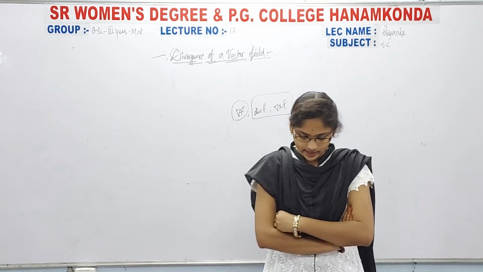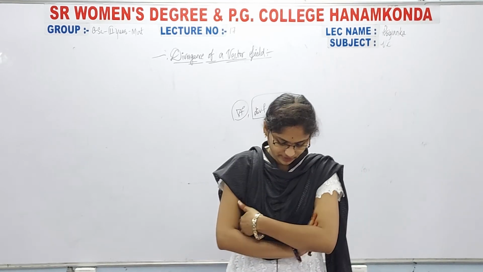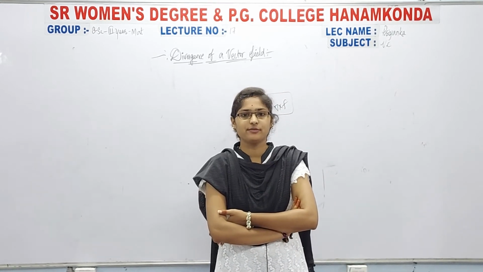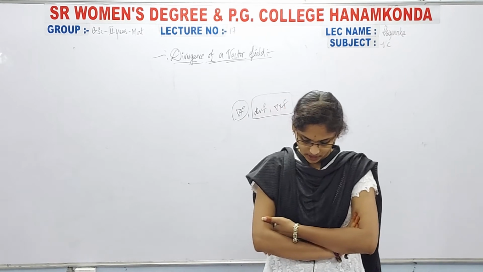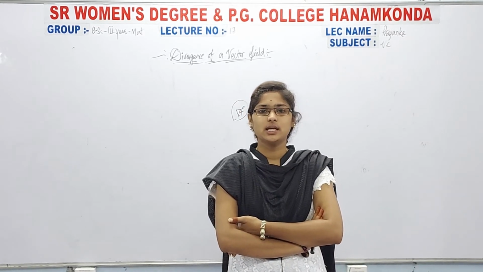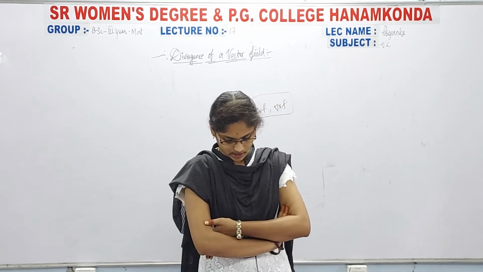Divergence: write down the divergence of a vector field. The divergence of a vector field u is a scalar field.